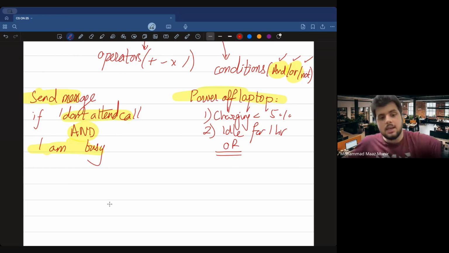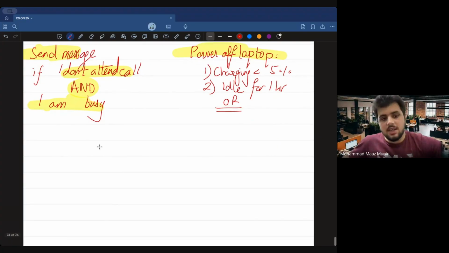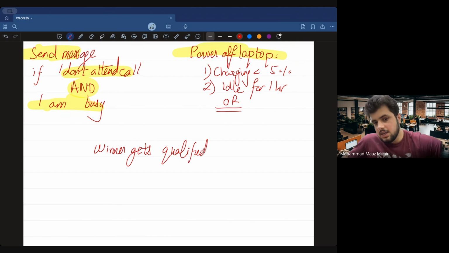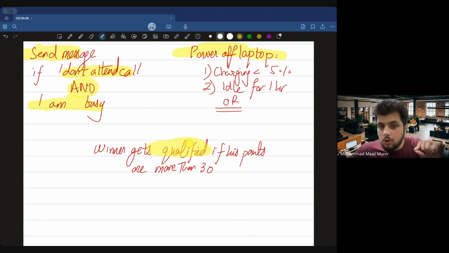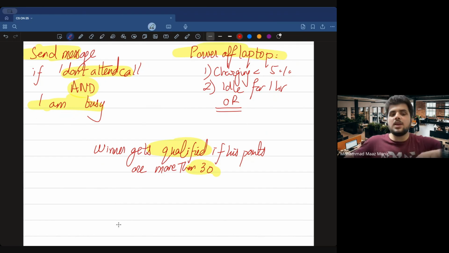maybe something like कि हाँ चलो, if I'm making a game, उस गेम में ये है कि winner gets qualified if his points are more than 30. तो अगर एक गेम मैं बना लेता हूँ, let's say it has some tournament type of thing, जिसमें the winner will only qualify if his points are more than 30. So मैं उसमें एक इस तरह की इंस्ट्रक्शन डाल देता हूँ, let's say I tell the computer कि